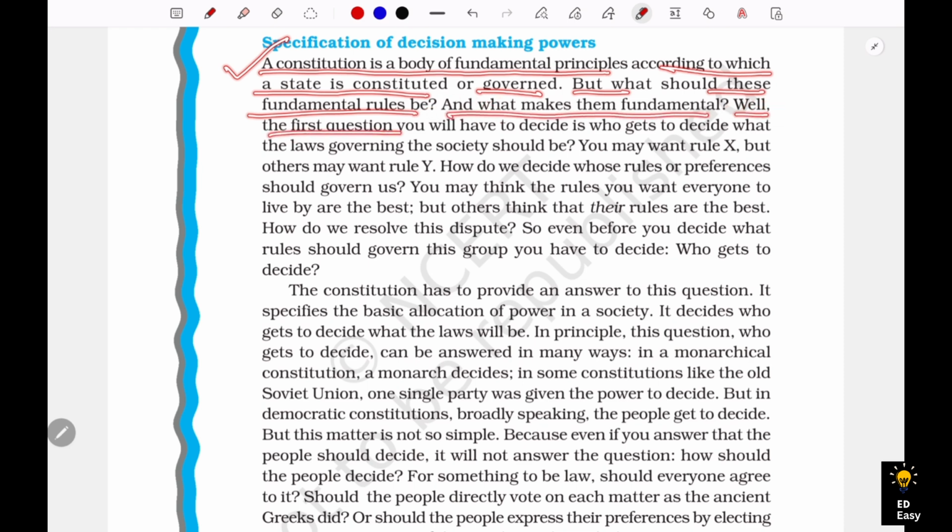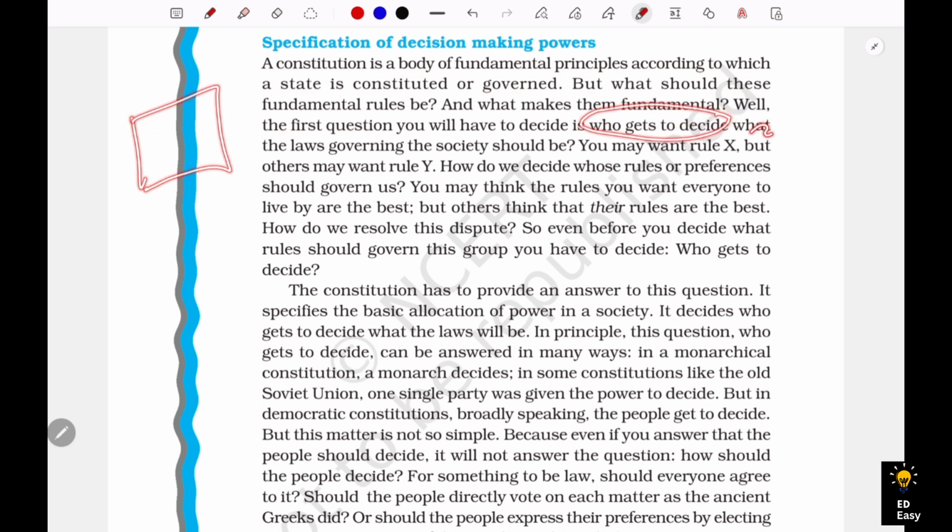Well, the first question you have to decide is who gets to decide, as we have seen in this scenario, what the laws governing the society should be. We have already discussed this also. You might want X to rule, but others may want Y to rule. Now, how will we decide whose rules or preferences should govern us?